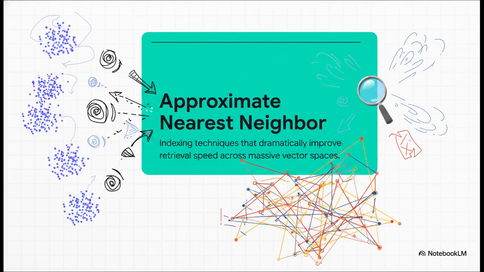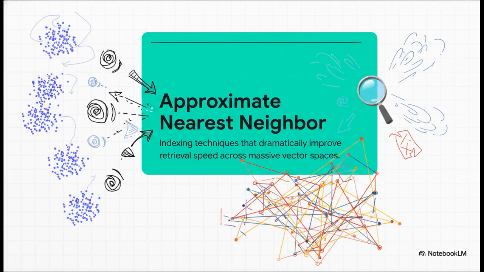Wait, though, there's a catch. Modern embeddings can have hundreds, sometimes thousands of dimensions. So trying to search through billions of vectors to find those close clusters is a massive computational headache. That's exactly where approximate nearest neighbor, or ANN, comes to the rescue.